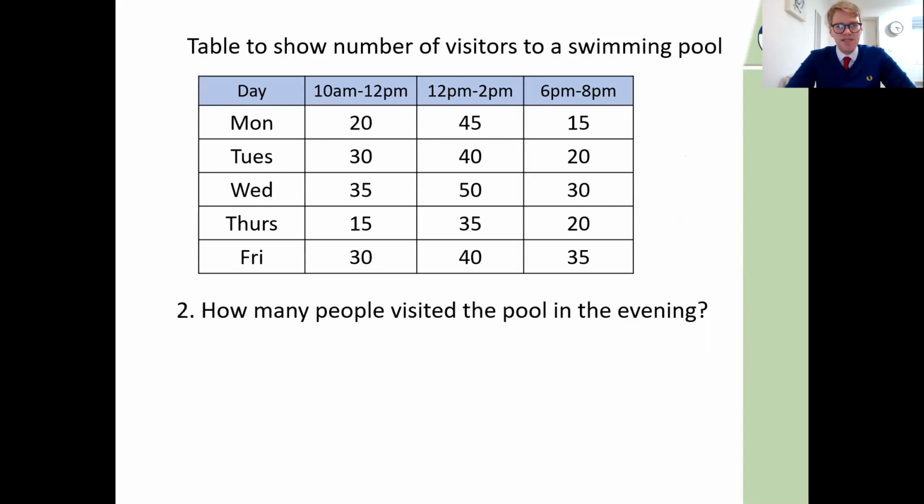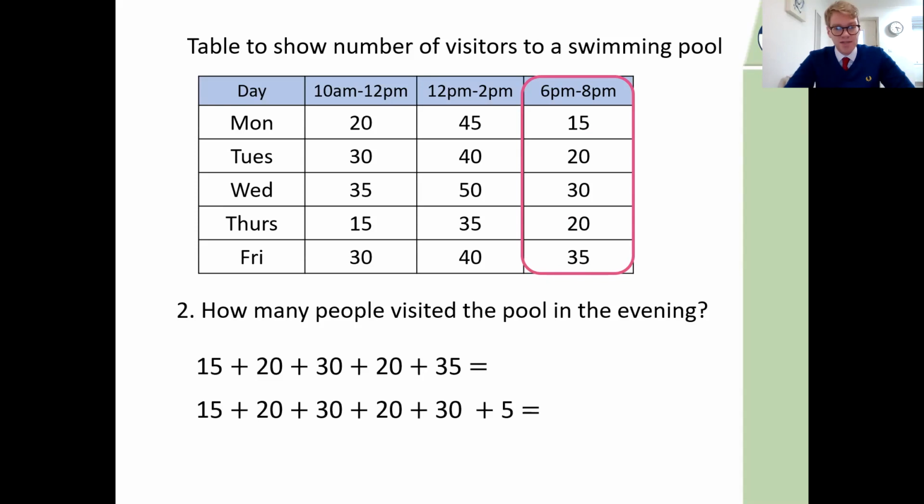How many people visited the pool in the evening? Now, firstly, you need to understand which of these counts as the evening. Hopefully you've understood that that's 6 p.m. to 8 p.m. And now it's a case of adding those things up. So we've got 15 plus 20 plus 30 plus 20 plus 35. So there's quite a lot to do there, isn't there? Again, could we bond together some of these easier numbers? Let's look at how we could do that.